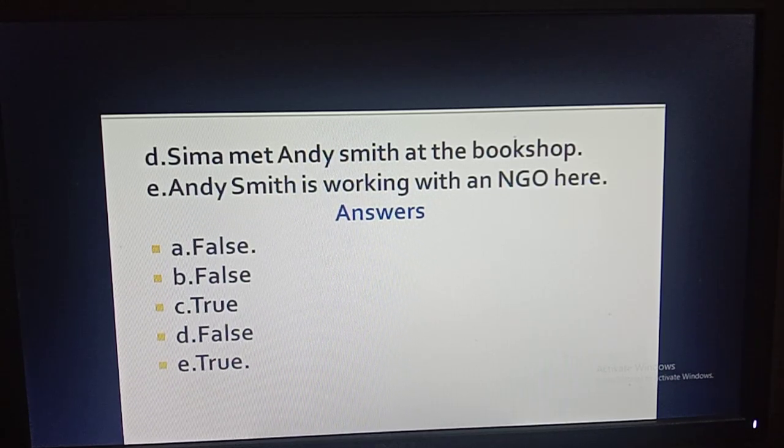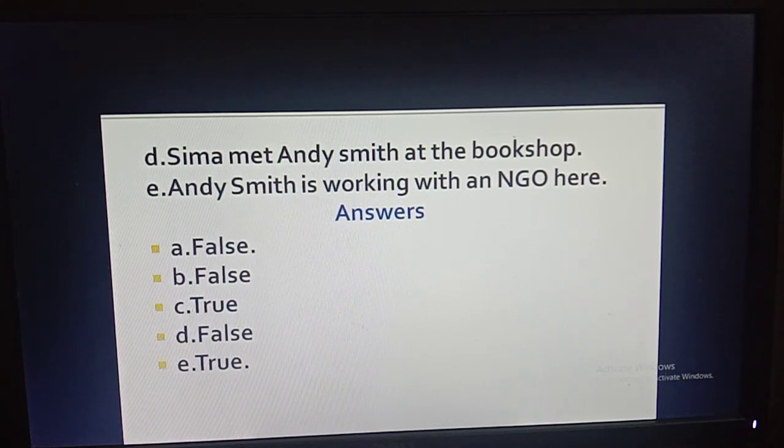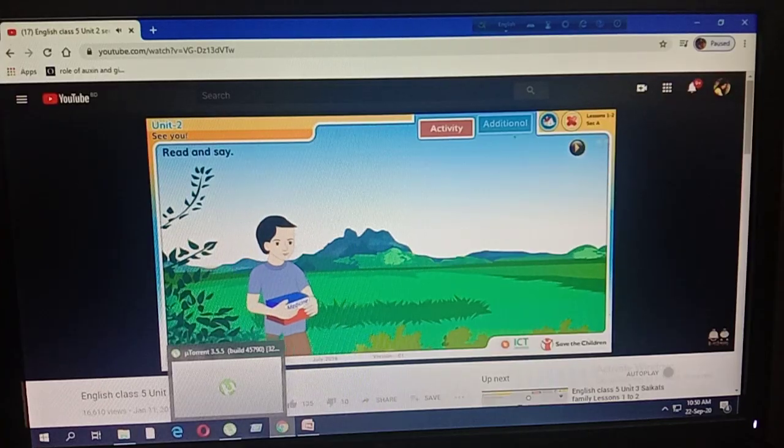Boys, I would like to request you, please match the answers very correctly. Okay, if you have written an incorrect answer, please write the correct answer beside your incorrect answers. Okay, so now I am going for our today's lesson, that is unit 2 from lesson 1 to lesson 6. I am going to show you a video regarding that text. So get ready for the video, watch the video carefully, and after watching the video I'll join you again. Okay boys?